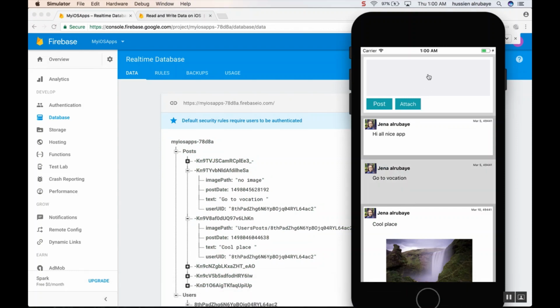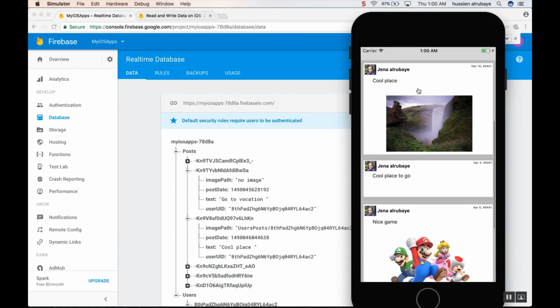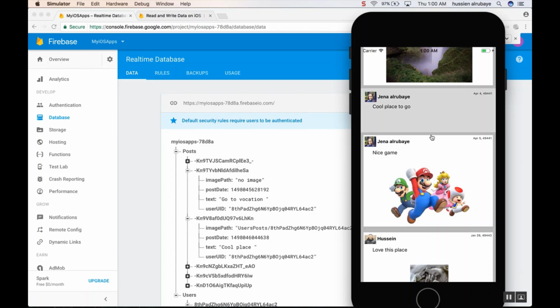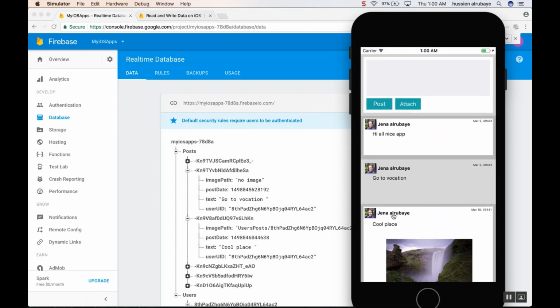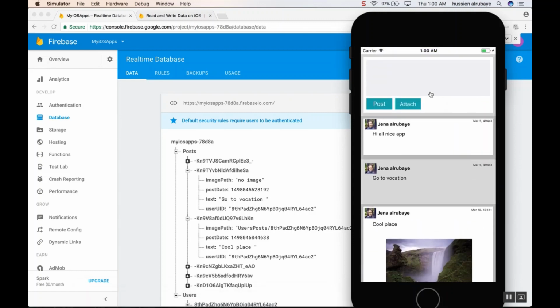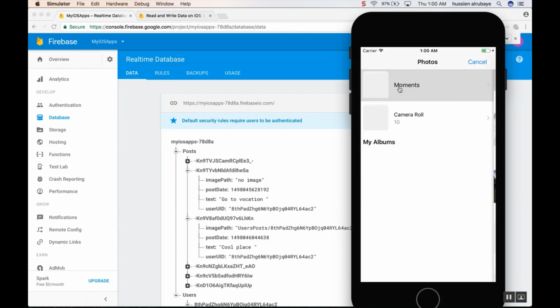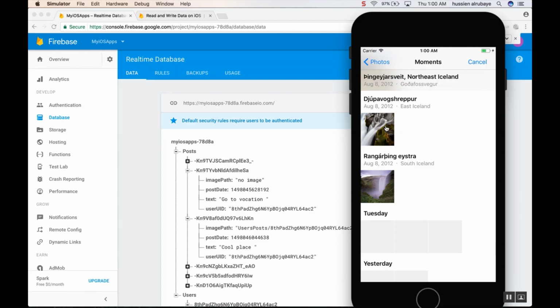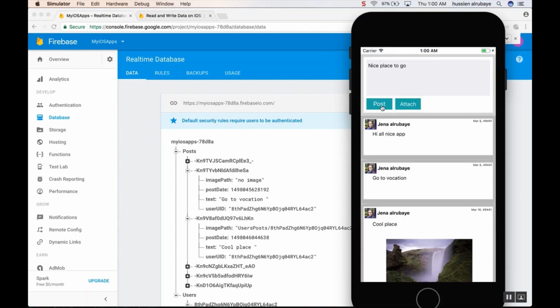She could do posts, she could read people's posts. All people could post, like Facebook. See, this is a person's image, Jenna's picture, Hussein's picture. Everyone does posts. When she wants to do a post, like "nice place to go," she can attach a picture if she wants to. Then she adds this picture, for example, and she clicks post.